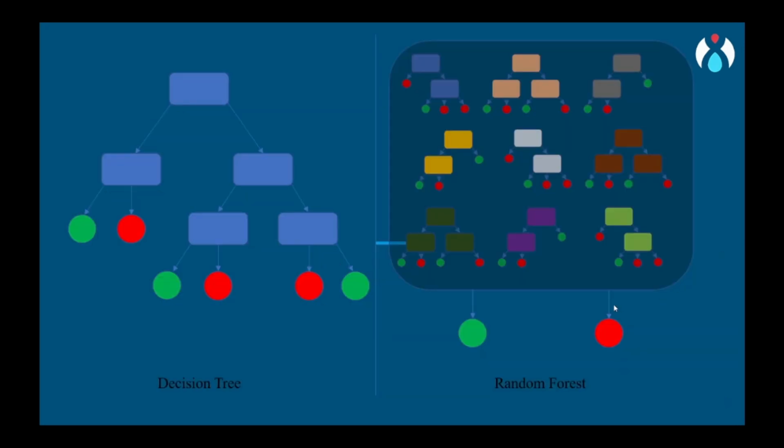Now, let us understand random forest classifier by this diagram. On the left side we have decision tree and on the right side we have random forest. This is what a decision tree looks like. As told in my decision tree video, a decision tree splits the main data into subsets, then further splits that subset into further subsets.